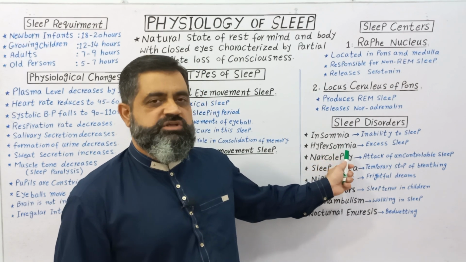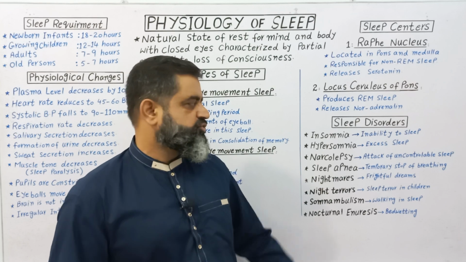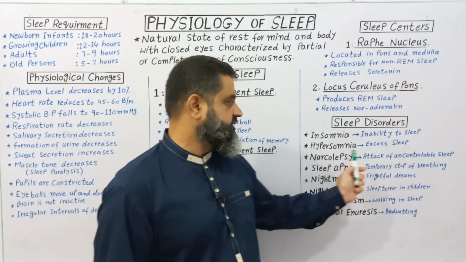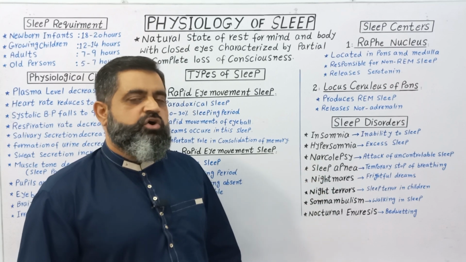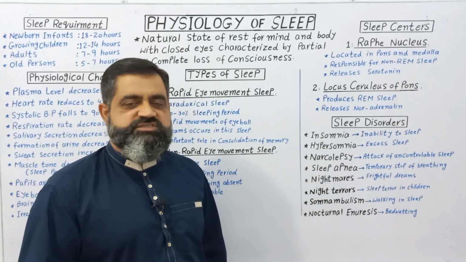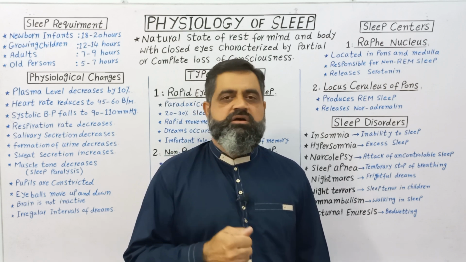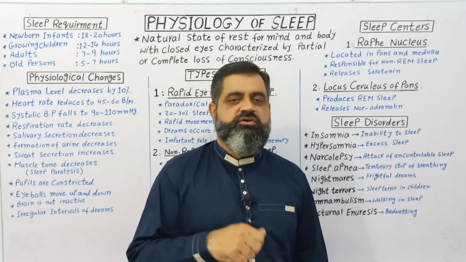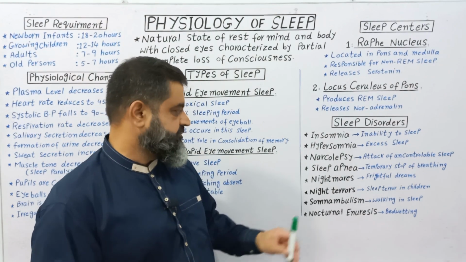Hypersomnia is a condition in which a person sleeps in excess. So excess of sleep is known as hypersomnia. Narcolepsy is an attack of uncontrollable sleep at any time or at any place, in a class, during driving, sitting or lying, which is not controllable by the person.